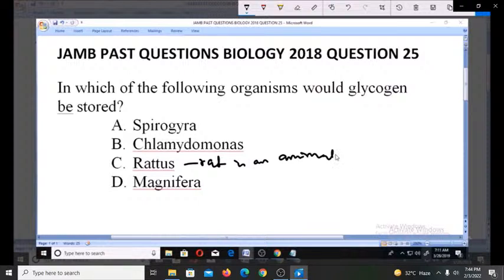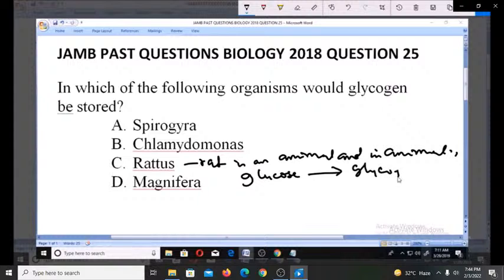And in animals, we all know that glucose is converted to glycogen. That's what happens in animals. You have glucose being converted to glycogen and stored in the muscles. Once you convert glucose to glycogen, you can store it in the muscles of animals.